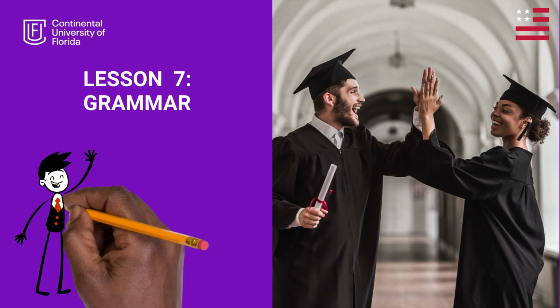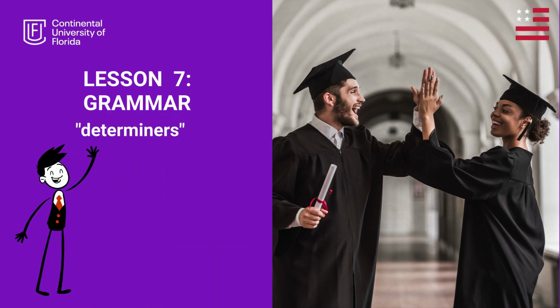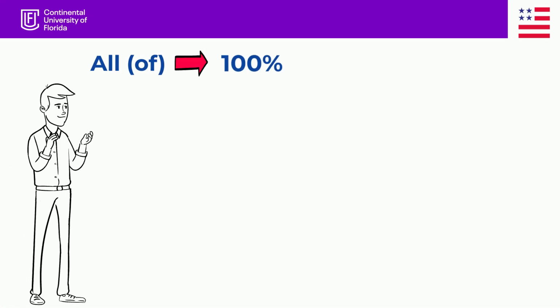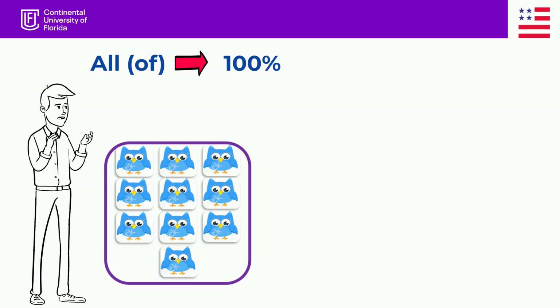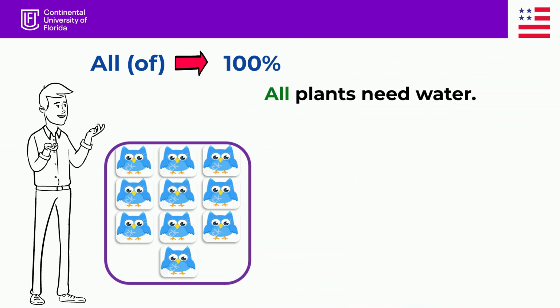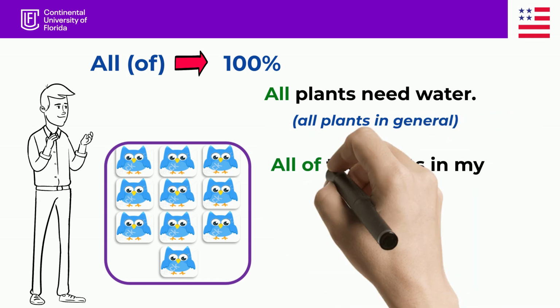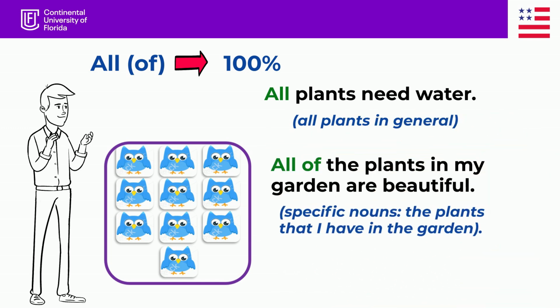This is lesson 7. We'll cover the use of determiners. When we refer to the 100% of something, we use all or all of. For example, all plants need water. I use all to talk about all the plants in general. All of the plants in my garden are beautiful. I use all of when I use specific nouns, in this case, the plants that I have in the garden.